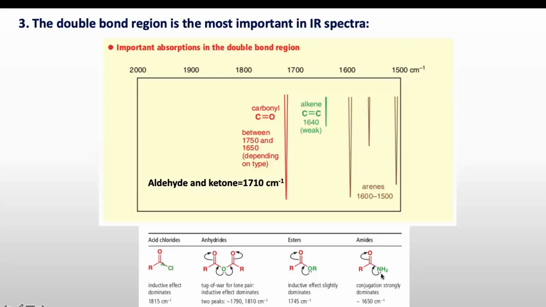In case of amides, nitrogen is less electronegative than oxygen, so here the conjugation effect dominates over the inductive effect. Now this nitrogen lone pair will donate here and this bond will move onto oxygen, meaning this double bond is slightly moving towards the single bond region. That's why it appears at 1650 cm⁻¹. So due to this conjugation, the frequency for carbonyl in amide is decreasing. So these are the two effects that affect the frequency of C=O in IR spectrum.